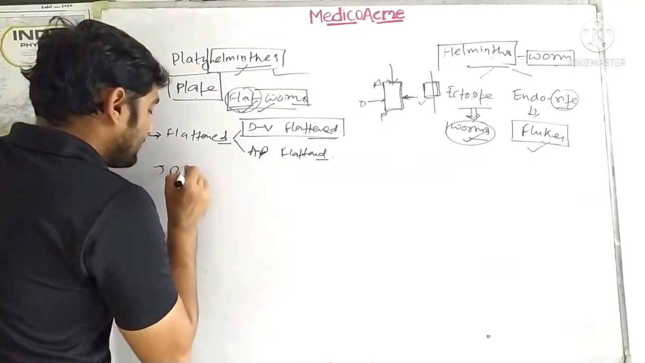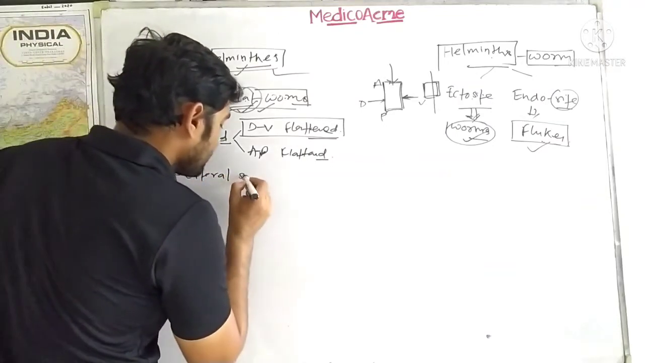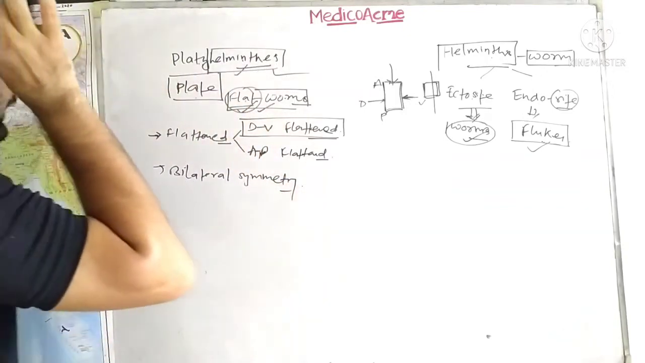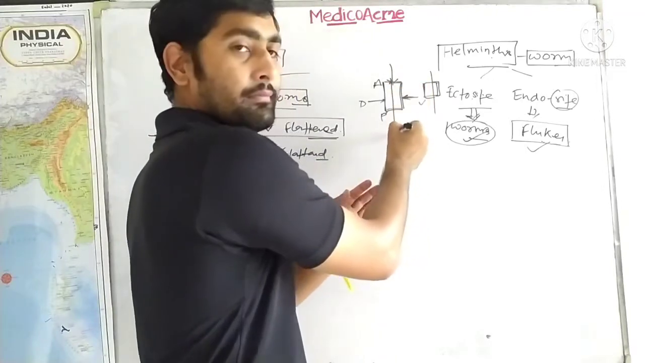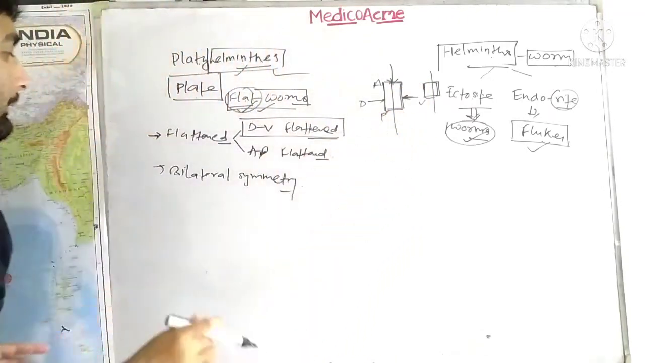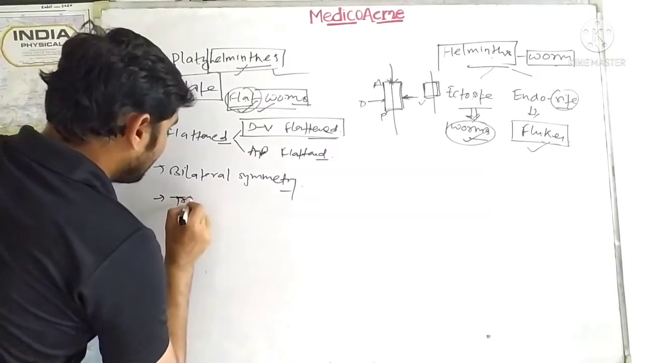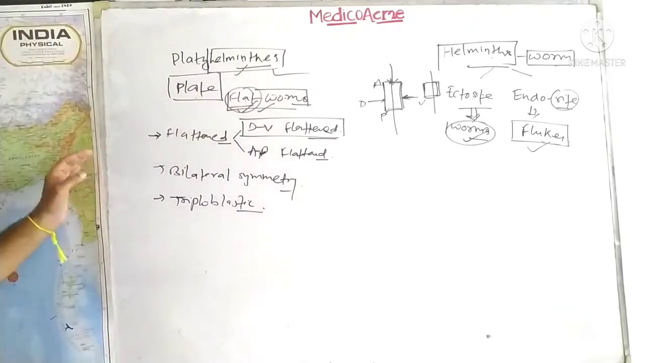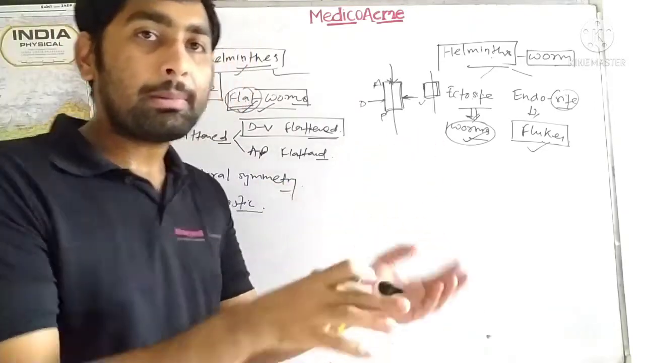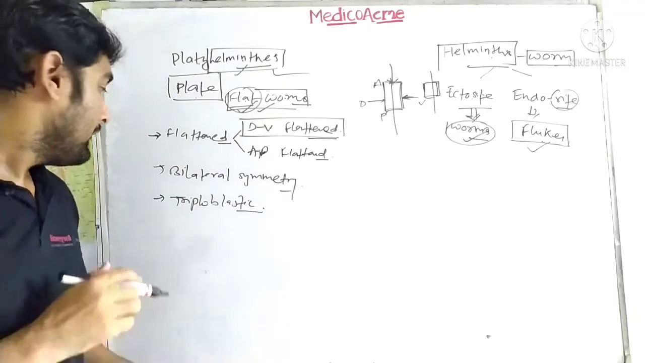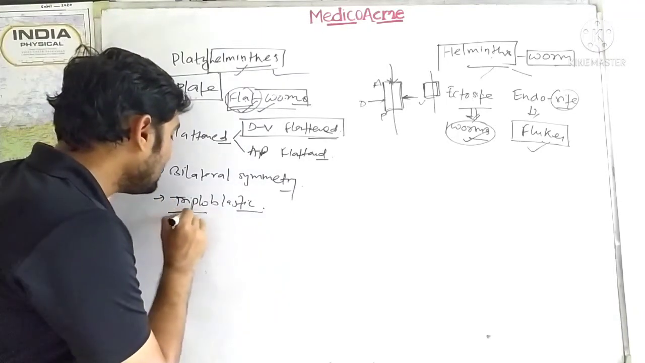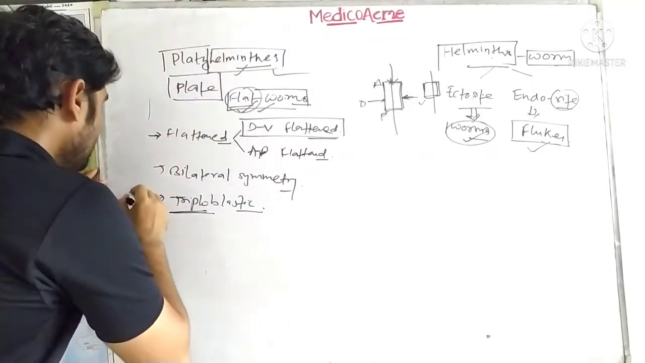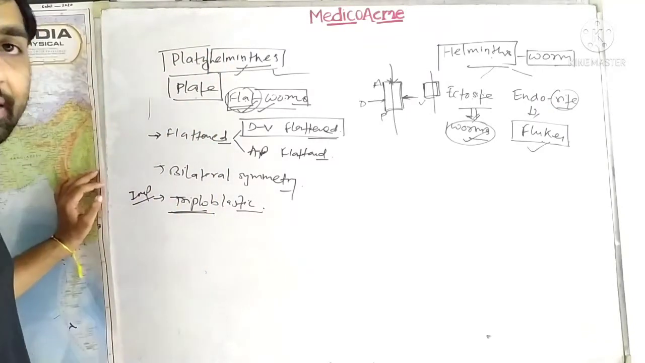Now the second important characteristic is bilateral symmetry. In bilateral symmetry, the organism is divided into two parts based on the configuration. The third important thing is that they are triploblastic organisms. Till now we have studied that all the organisms are diploblastic, with ectoderm and endoderm and a mesoglea in between. But now here you will find a very good example of triploblasts. Platyhelminthes are the first triploblastic organisms, very important.